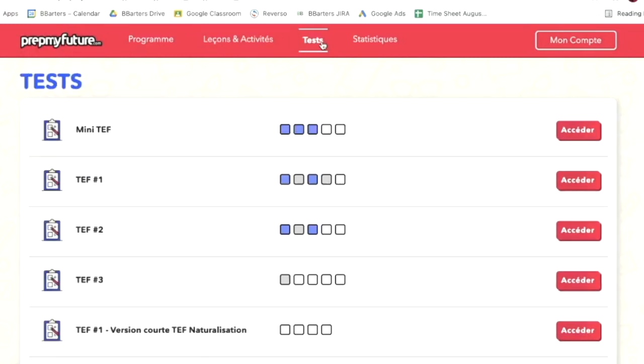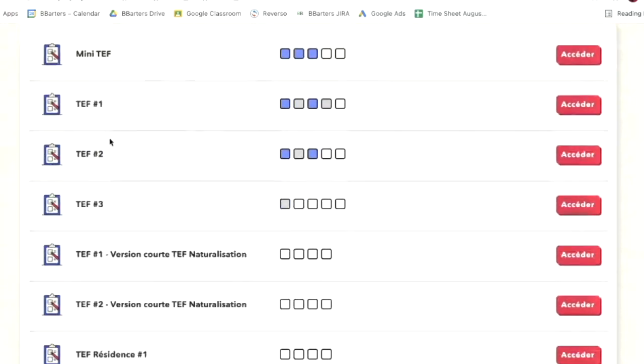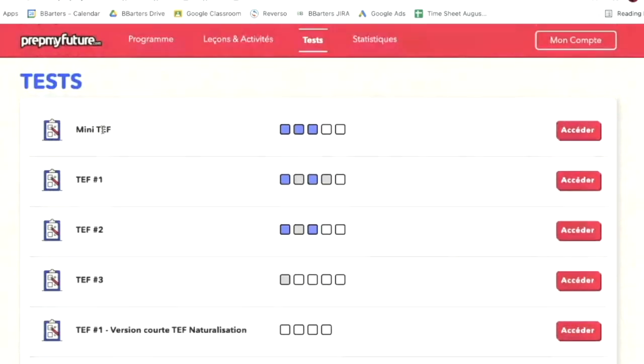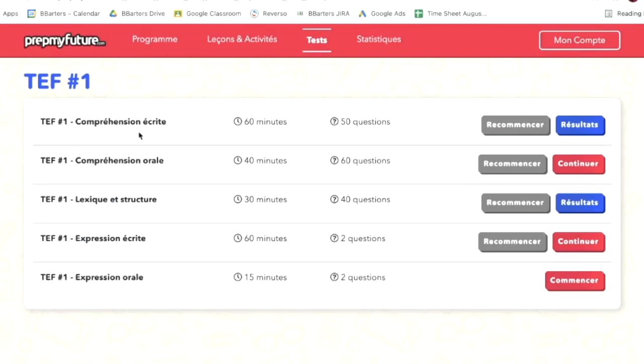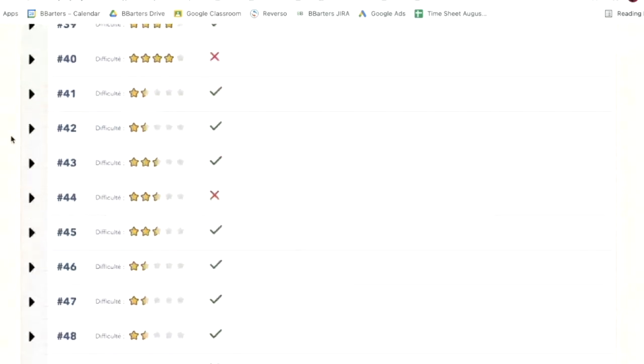Then let's say 15 days before the exam, you go to the test section. So you have these 3 TEF tests plus 1 mini TEF. So you should definitely give all 4 of these. So let's look at the compréhension écrite. As I said, 60 minutes, 50 questions. So these are the 50 questions that we are looking at.